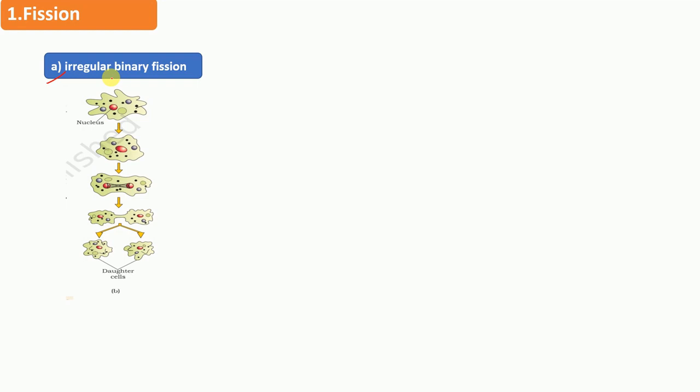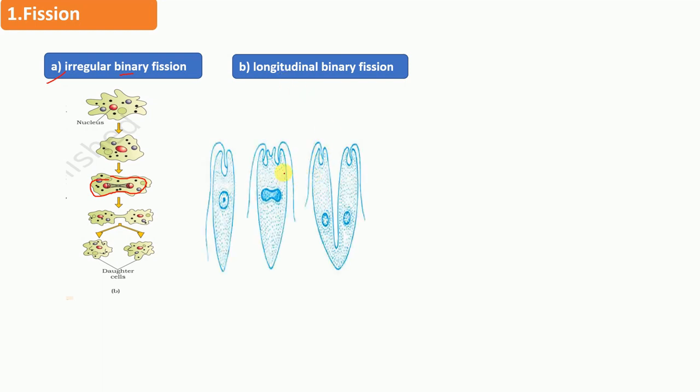First one is irregular binary fission, because you can see that amoeba can divide from any direction. That's the reason it is irregular binary fission. And why binary? Because one cell divides into two. And longitudinal binary fission, in which you can see this euglena. First one cleavage furrow will be formed, and it will divide in the longitudinal direction. That's the reason it is known as longitudinal binary fission.